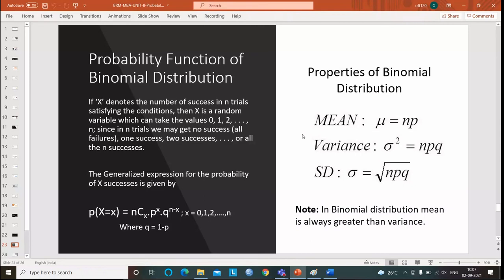Keep this note in your mind: in binomial distribution, mean is always greater than variance. Just now, for the problem with n equal to 4 and p equal to 1 by 2, the mean is 2, yes or no? 4 into 1 by 2 becomes 2. And the variance we got as 1. That means the mean is 2, variance is 1. So in binomial distribution, is mean greater than variance or not? Of course, mean is greater than variance all the time in binomial distribution. This is one of the most important points which you have to remember.